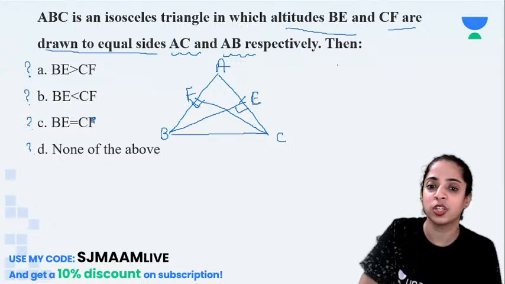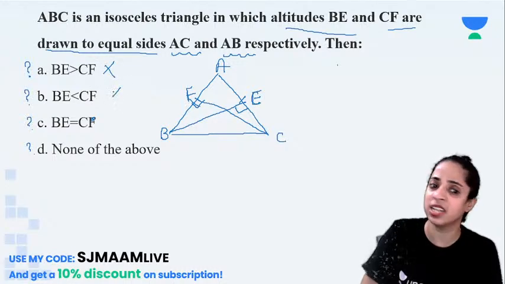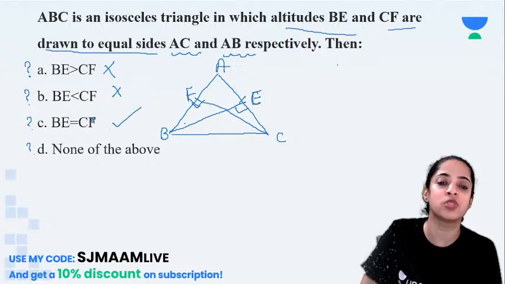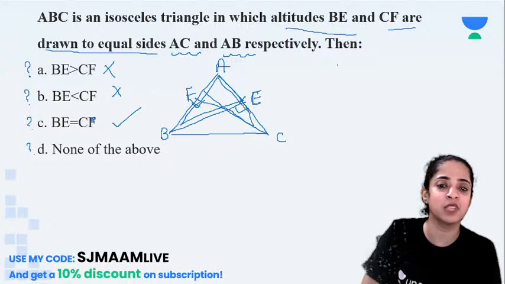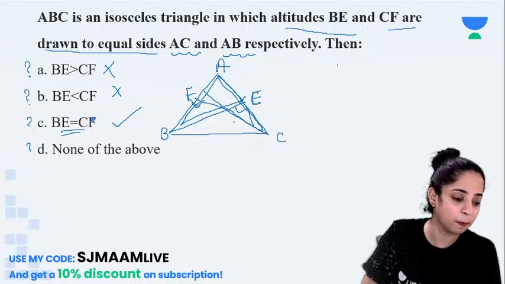It is a similar type of question. Is BE more than CF? No. Is BE less than CF? No. BE is equal to CF. Right? So the same two triangles we will take, the same things we will prove, and we will say that BE is equal to CF. Right?